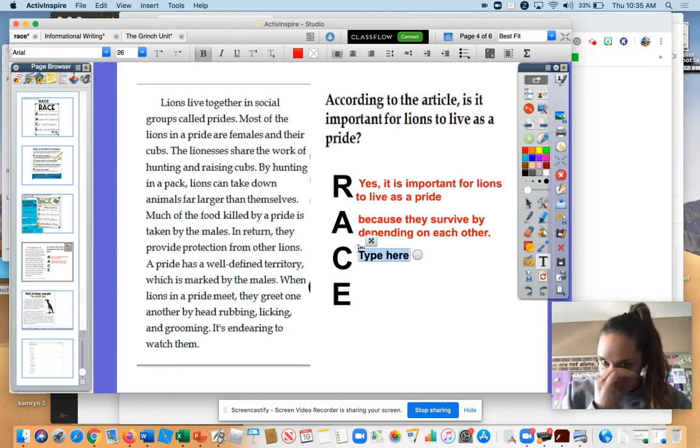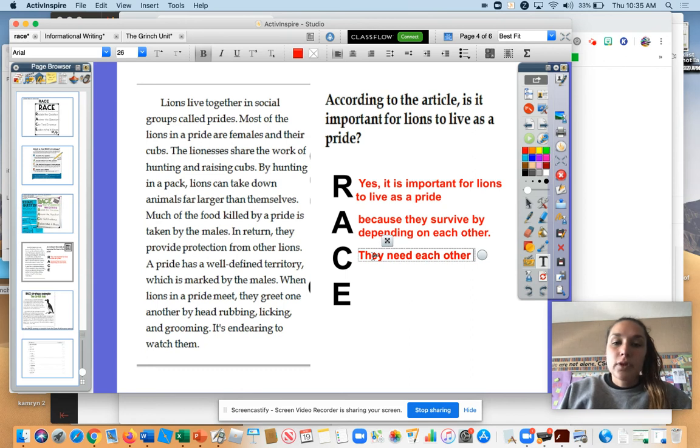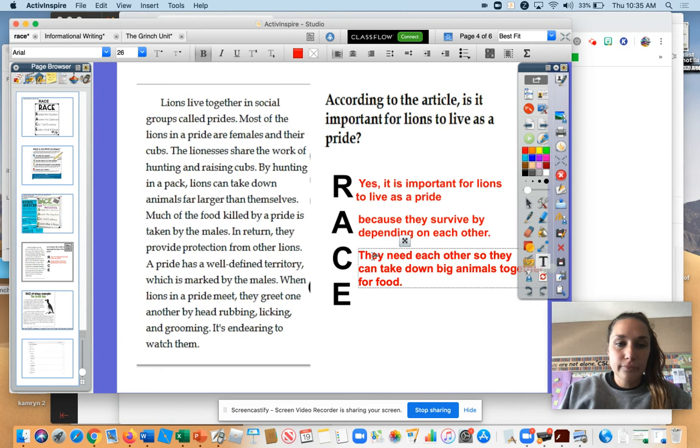Now I have to cite. So when I say they survive by depending on each other, what does that mean? So I have to cite. I have to find things within the text. Okay, so they need each other so they can take down big animals together for food. They also protect each other.